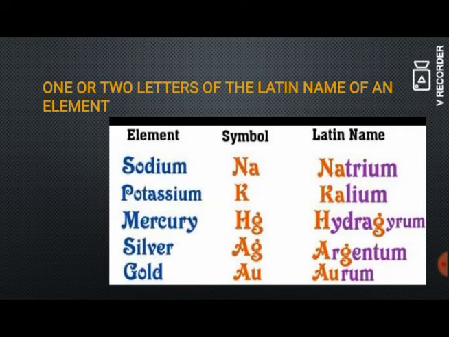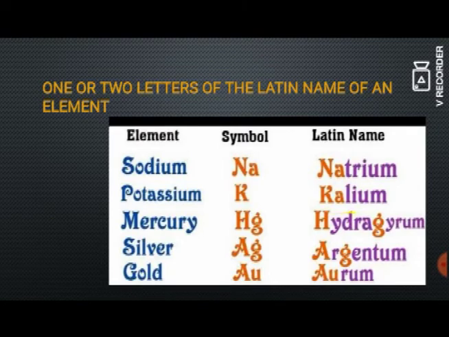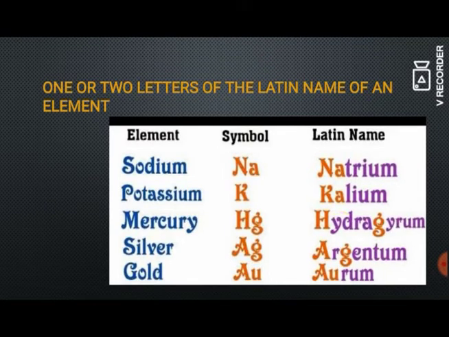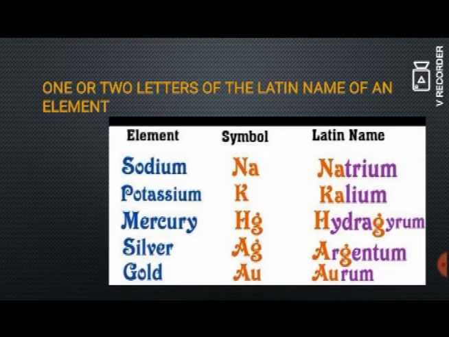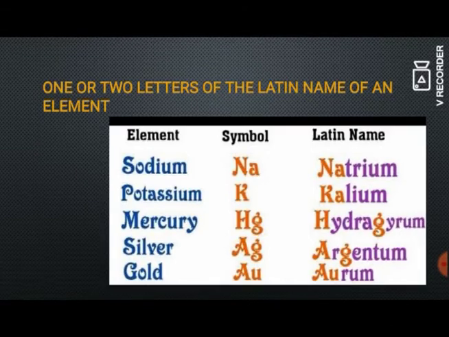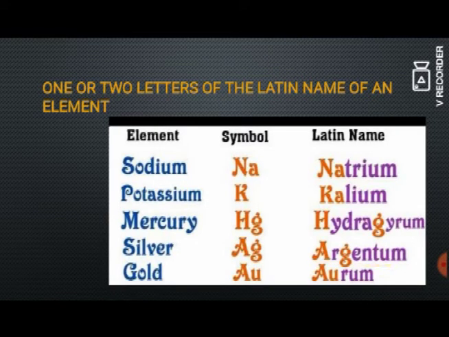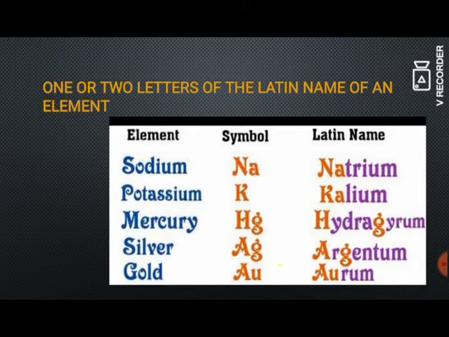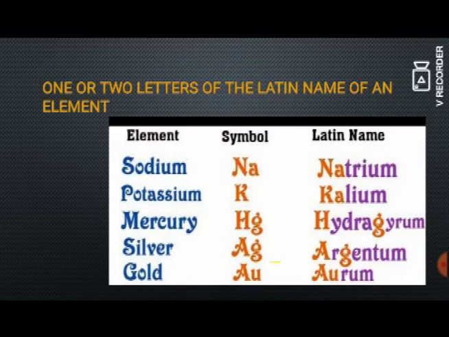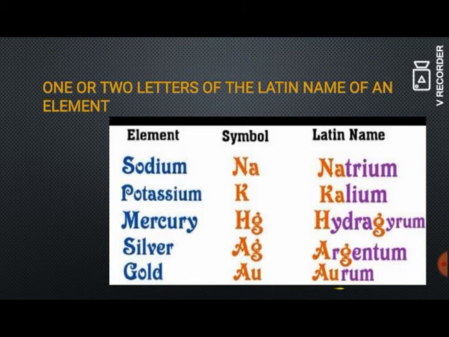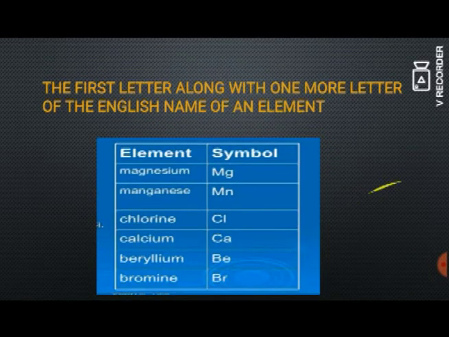Similarly for potassium, the Latin name is kalium. So the first letter is taken, K. So the symbol for potassium is K. Similarly for mercury, from the Latin word, Hg is taken. Similarly for silver, the Latin name is argentum and the first two letters, A and G, are taken as its symbol. So for silver the symbol is Ag, and for gold the Latin name is aurum, the first two letters are taken and the symbol of gold is Au.